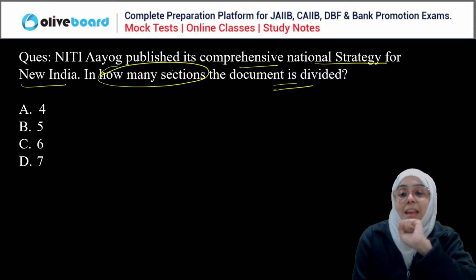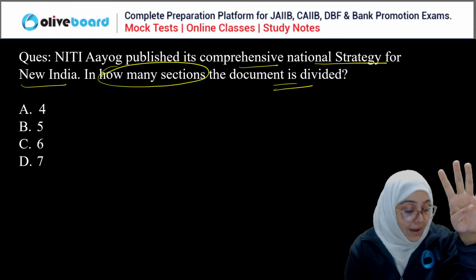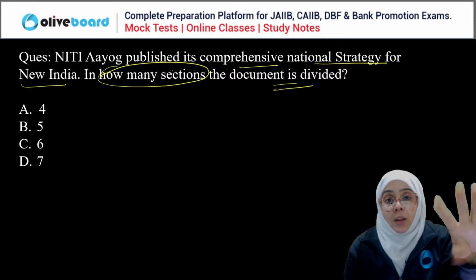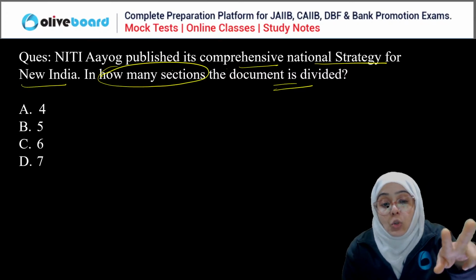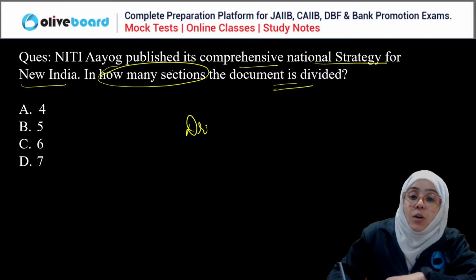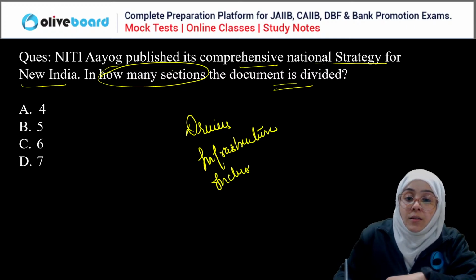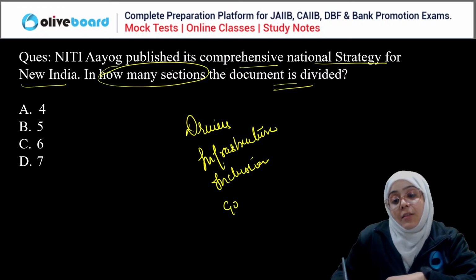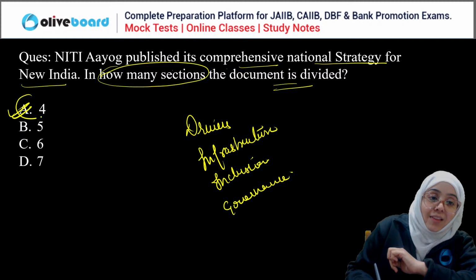Okay, so yes, there are 4 sections in the document: drivers, infrastructure, inclusion, and governance. So 4. So A is the correct answer.